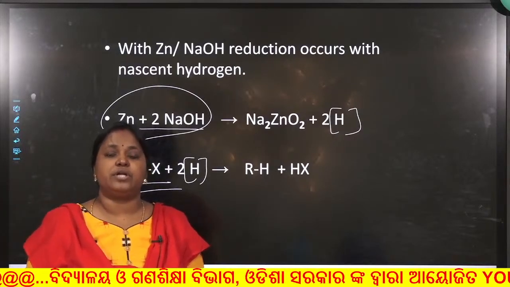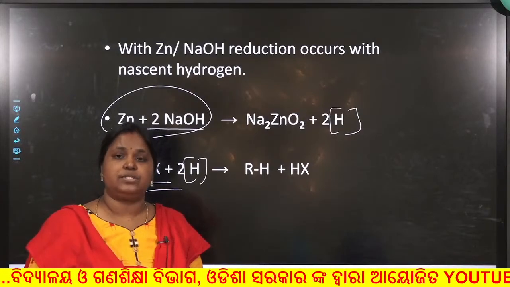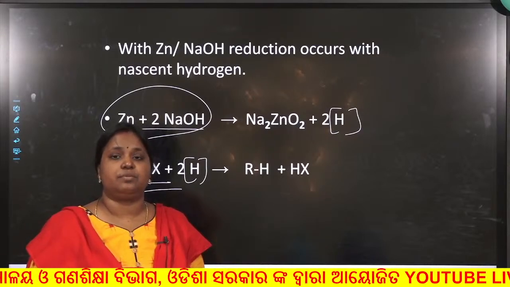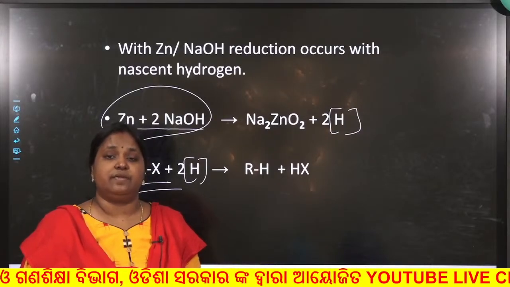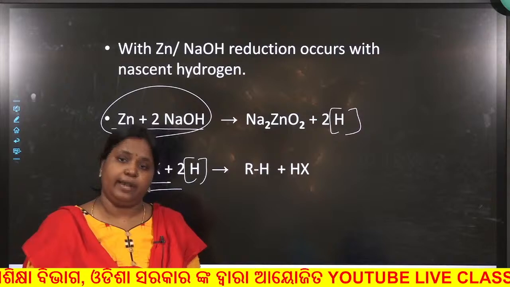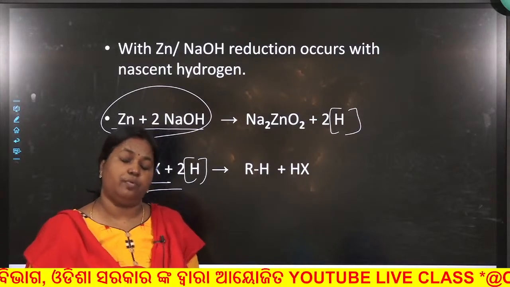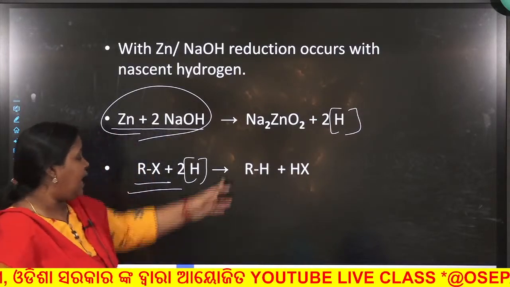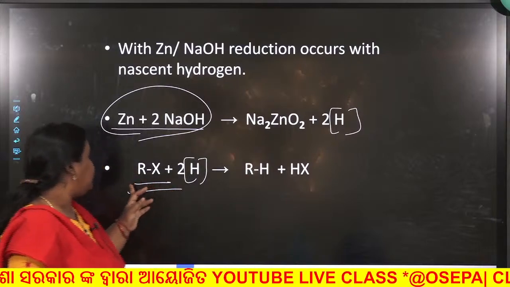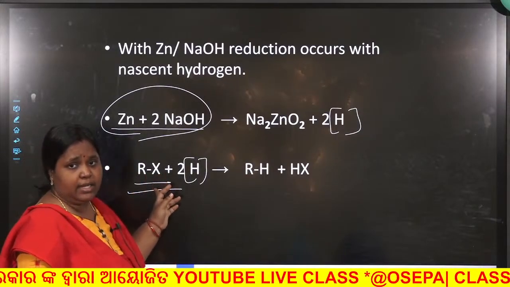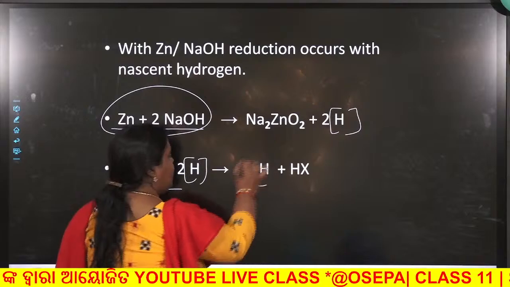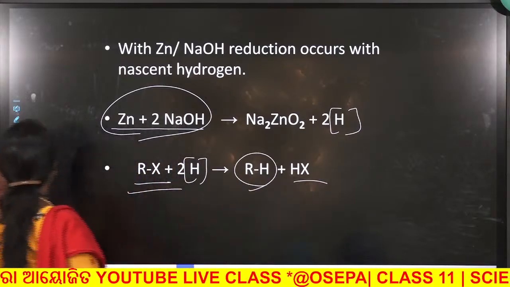Why? Because it produces nascent hydrogen. Nascent hydrogen means hydrogen which is very reactive in nature, in atomic form. So that hydrogen participates with our alkyl halide forming your alkane and HX.